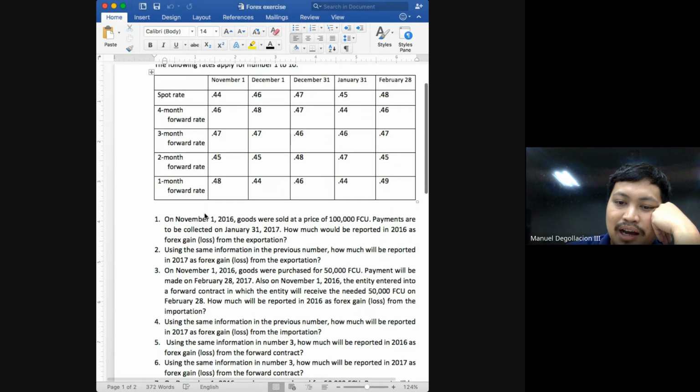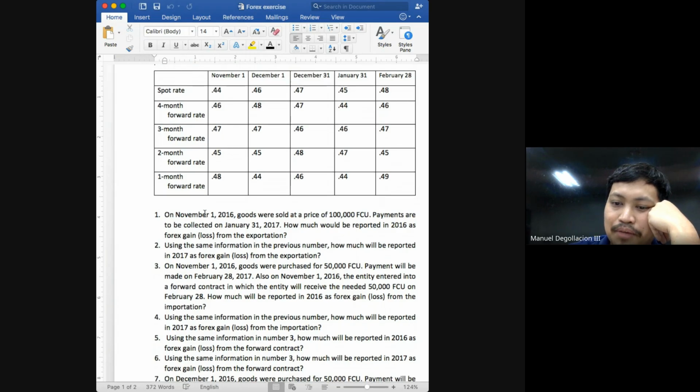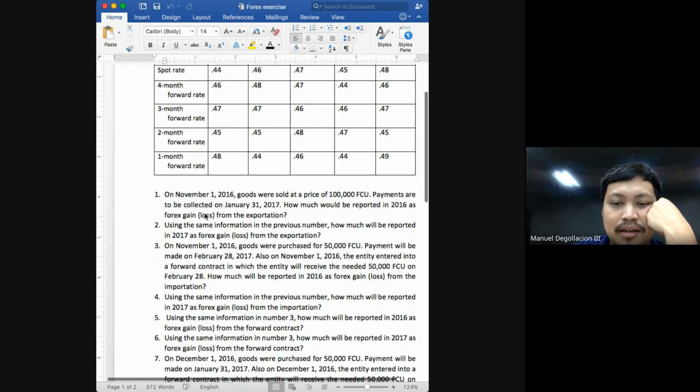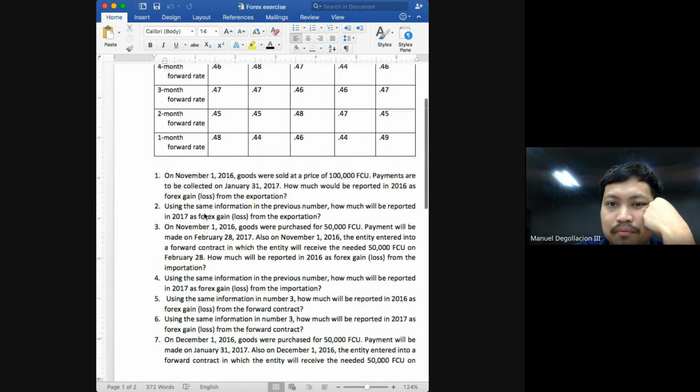Okay, next, number 5 and 6. Using the same information, how much will be reported in 2016 as forex gain or loss from the forward contract? Okay, so 5 and 6 now asks for your forex gain or loss from the forward contract. Number 5 is for 2016. Number 6 is for 2017.